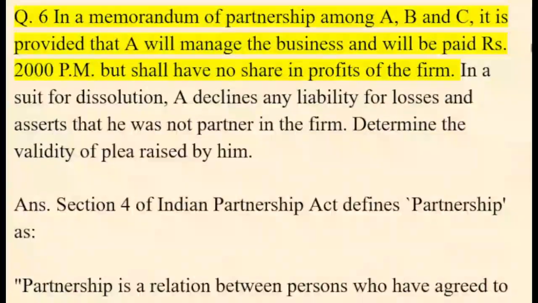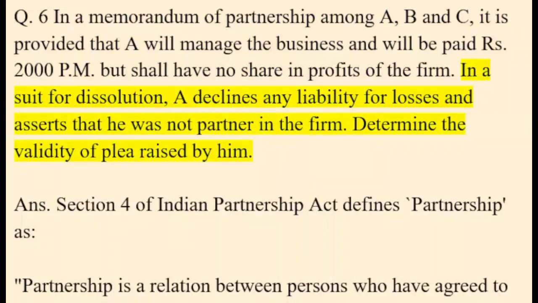Q. 6. In a memorandum of partnership among A, B and C, it is provided that A will manage the business and will be paid 2000 rupees per month but shall have no share in the profits of the firm. In a suit for dissolution, A declines any liability for losses and asserts that he was not a partner in the firm. Determine the validity of the plea raised by him.